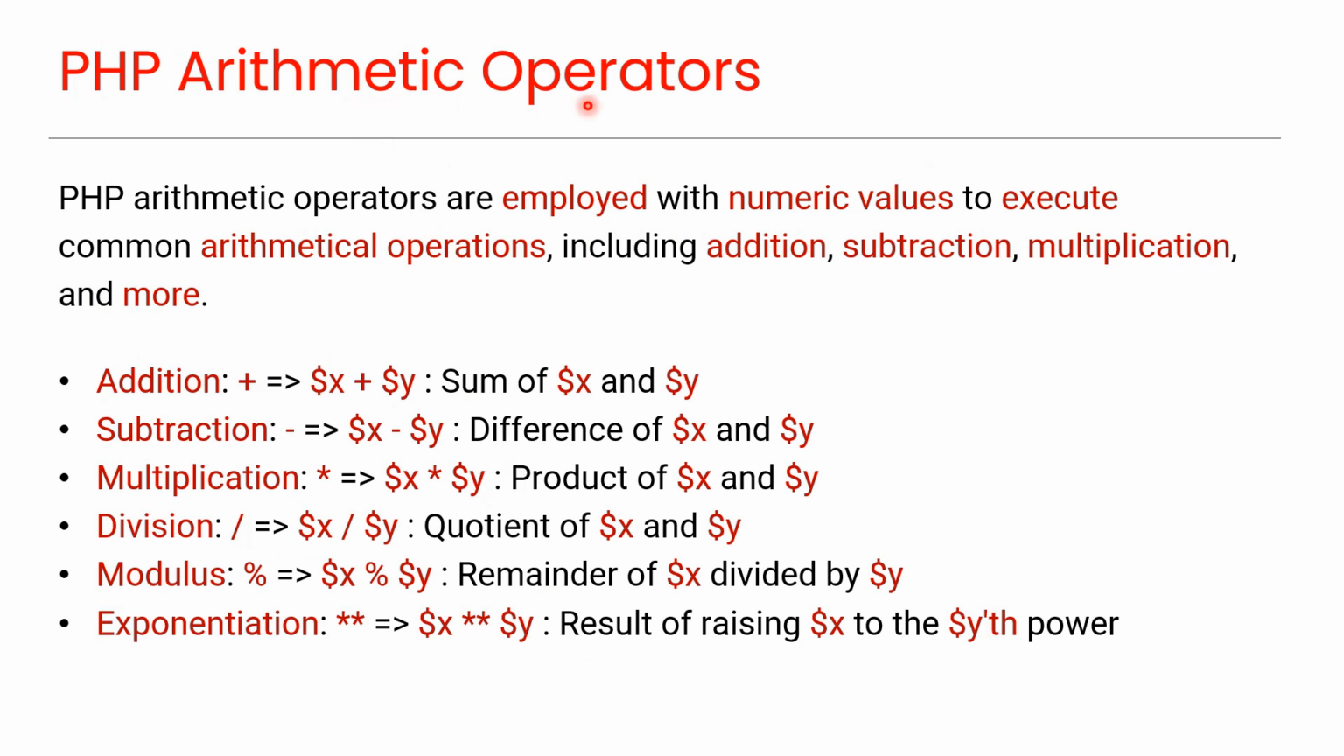PHP arithmetic operators. PHP arithmetic operators are employed with numeric values to execute common arithmetical operations, including addition, subtraction, multiplication, and more, like this. Addition, x plus y, which is the sum of x and y. Subtraction, x minus y, which is the difference of x and y. Multiplication, x asterisk y, which is the product of x and y.